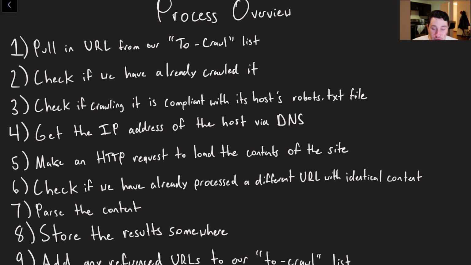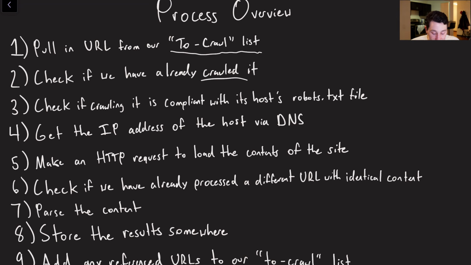So the first thing that we do, if we're one of the threads that's actually going ahead and doing our web crawling, is that we have some sort of list, which I'll dub for now the toCrawl list, but we'll rename this in a little bit. So imagine this is just some list. It doesn't really matter what the ordering is. I know there's a URL that I have to crawl. I'm going to pull it from that list. The next thing that we want to do is check, have we already crawled this? We don't want to do duplicate work. That's just going to waste time.